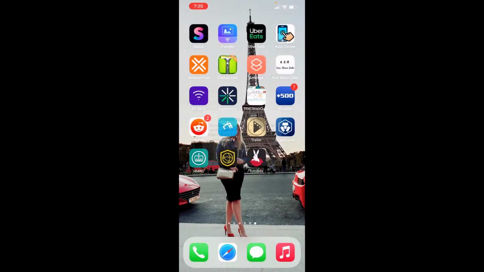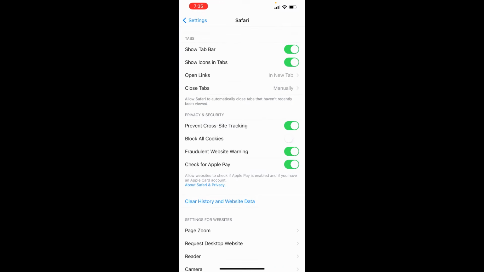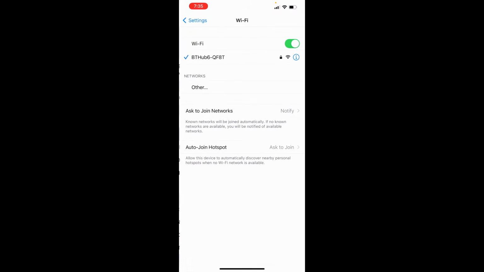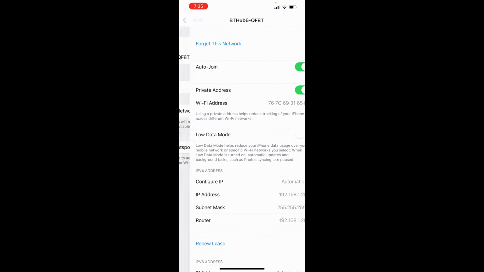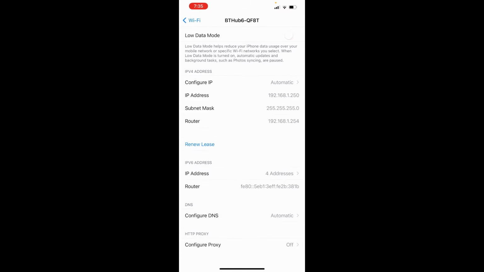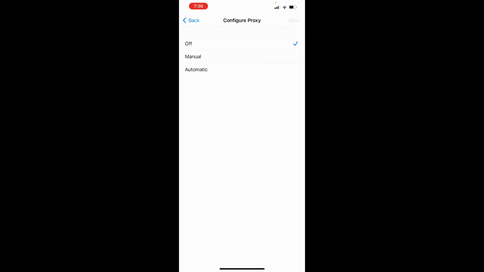So first we should go to settings, to Wi-Fi. Press on the I on your Wi-Fi, go to proxy at the bottom. If you're using FF Apple, turn it off, it could be an issue. As you can see, I'm already on off and still have the issue. So first step, turn off FF Apple.